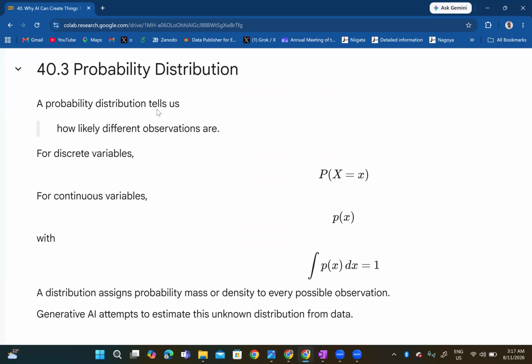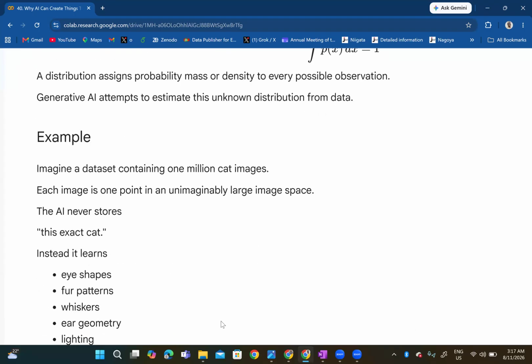So a probability distribution tells us how likely different observations are. For discrete variables, we have the probability P(X = x). For continuous variables, you have p(x), where the integral of p(x) dx equals 1. That's for continuous variables. But for discrete, the summation of all P(x) is equal to 1. So a distribution assigns probability mass or density to every possible observation. Mass goes with discrete and density goes with continuous. So generative AI attempts to estimate this unknown distribution from data. That's what generative AI simply does.